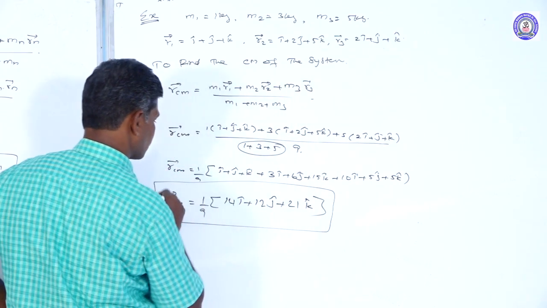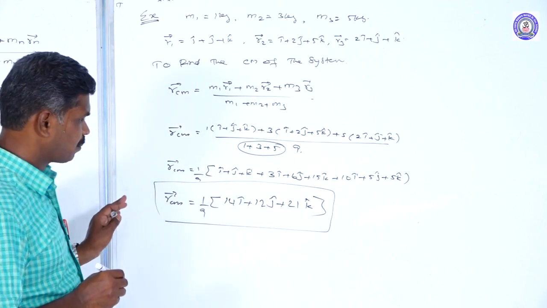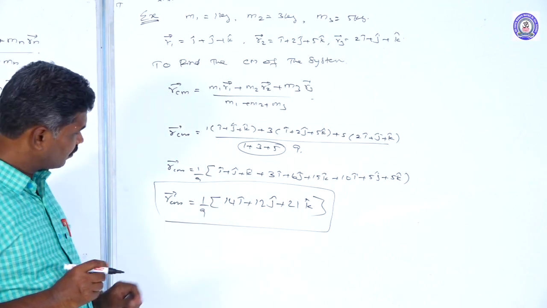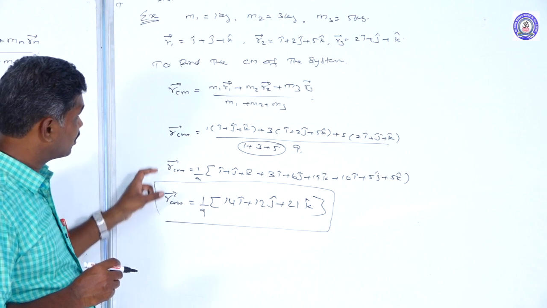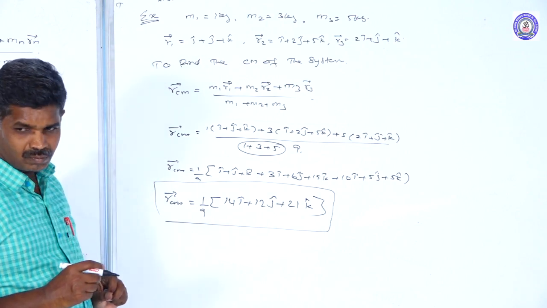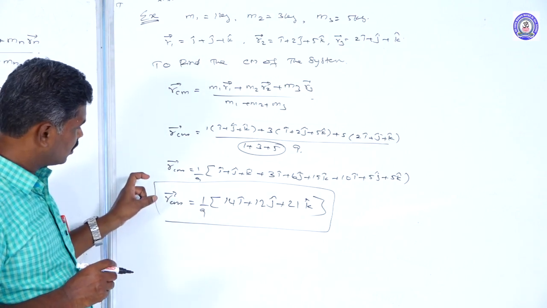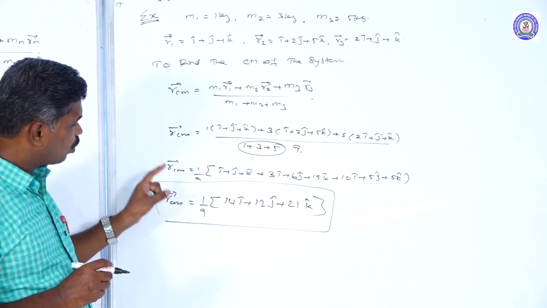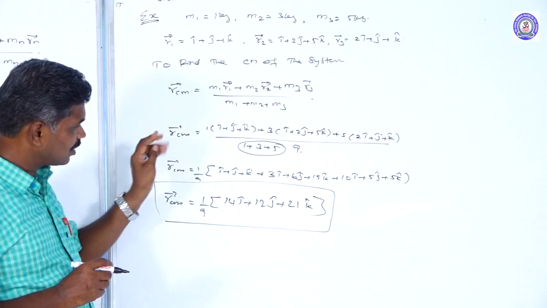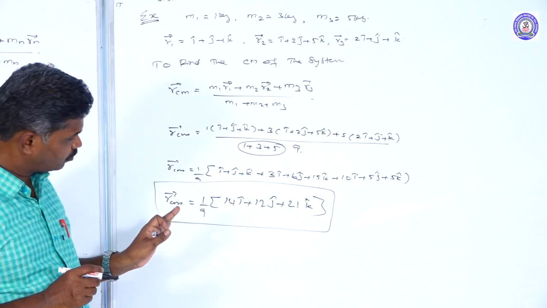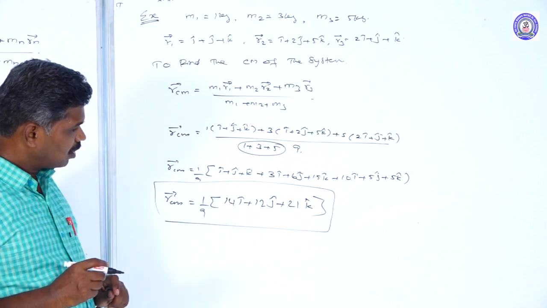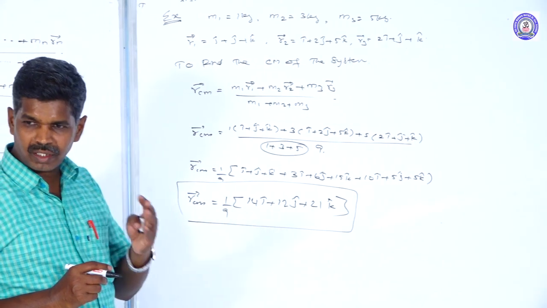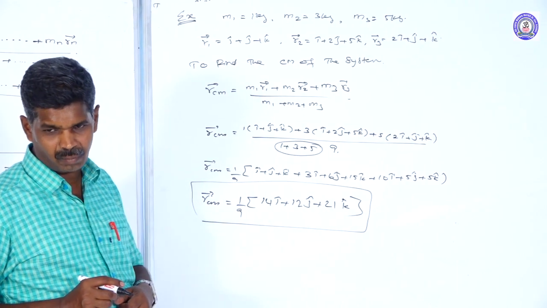If it is possible to simplify, we can simplify. Otherwise, we will leave it. We get the center of mass of that 3 particle system. That is R_cm vector equals 1 by 9, where 9 is nothing but the sum of the 3 masses, into the x component plus y component plus z component we have.